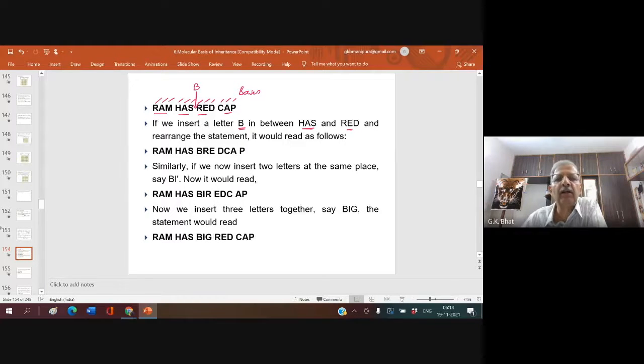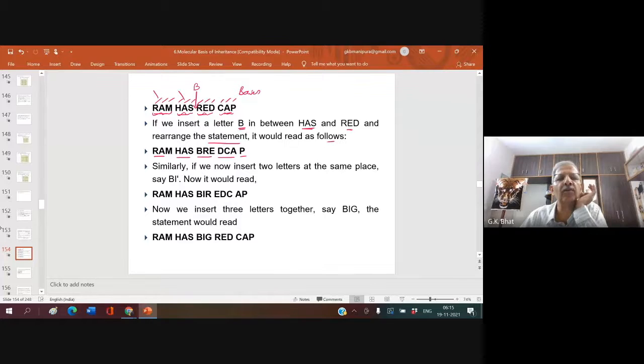If you insert a letter B in between has and red and rearrange the statement, it would read as follows: Ram has B red cap, which becomes meaningless. Earlier you had Ram has a red cap. Let us consider that this particular three letters code for one amino acid, these three letters code for another amino acid, these three code for one more, like that.